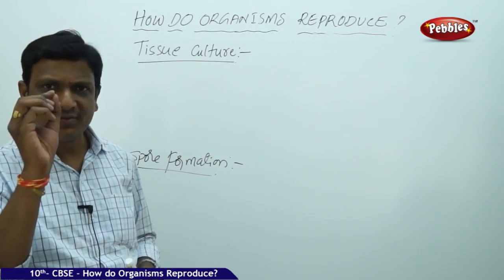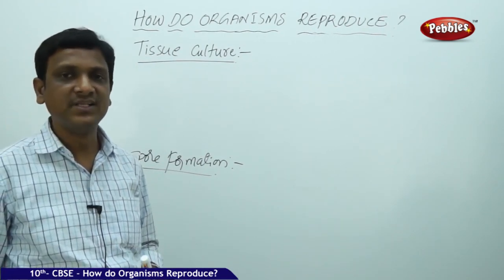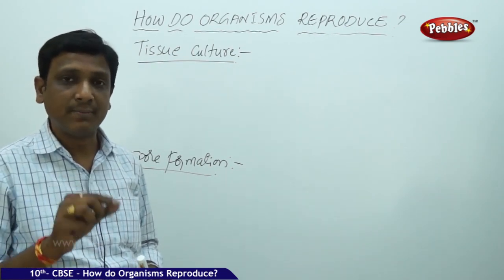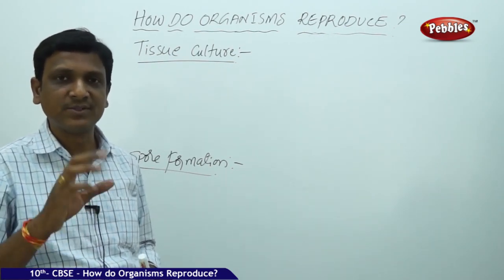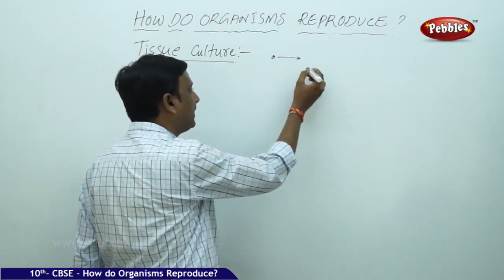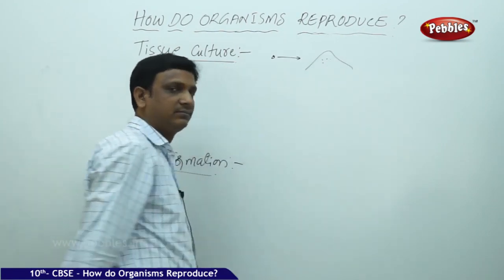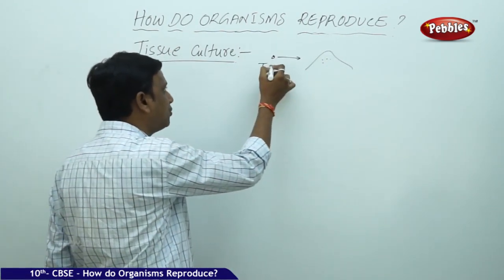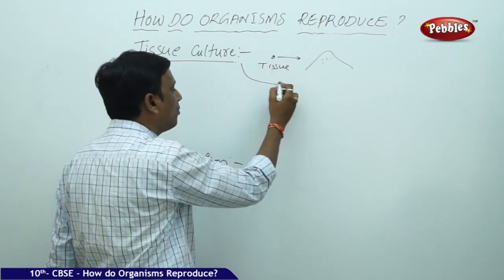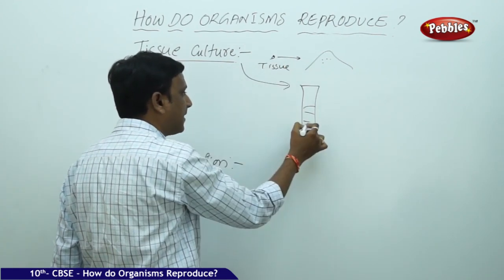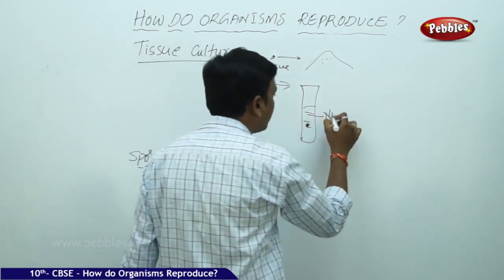But here a few number of cells which are invisible, a very small tissue, you have taken. Plants have the capability of producing a new plant even from small tissue. But the small tissue that is collected, you cannot keep it in the soil. It will decompose. It cannot grow into a new plant. Then what do we do with this tissue? We can keep the tissue in a test tube, in the nutrient medium.